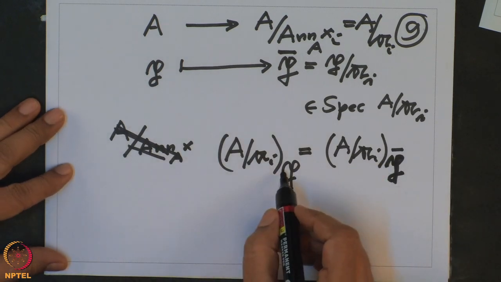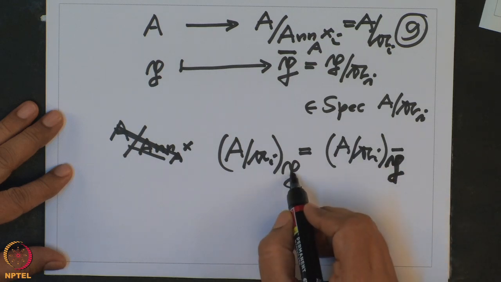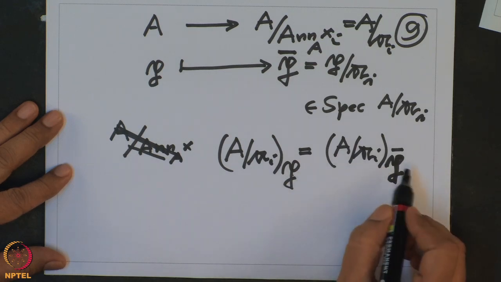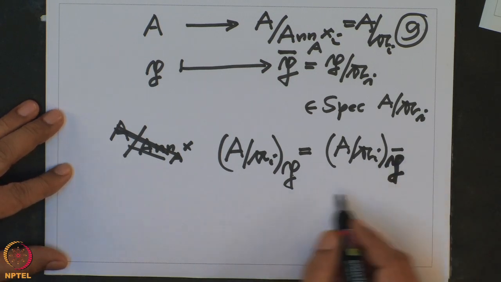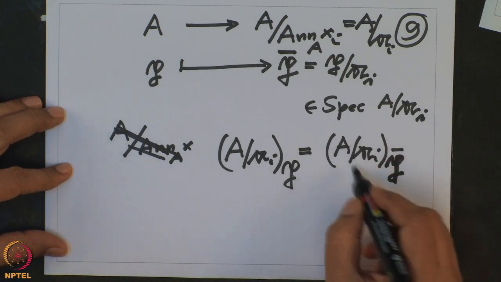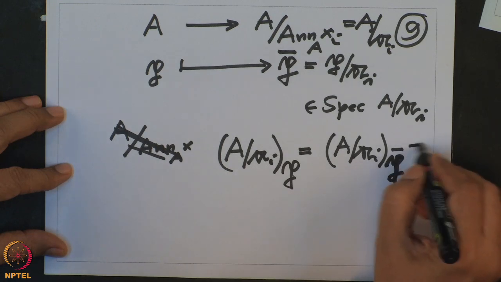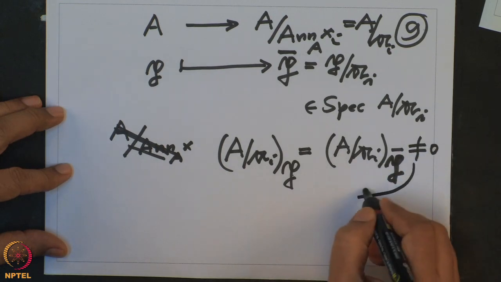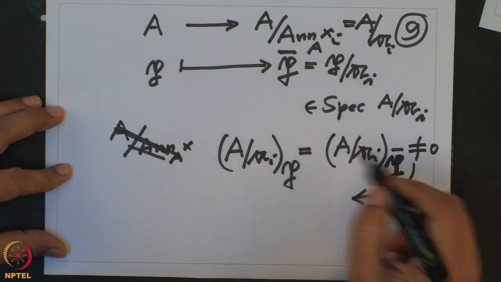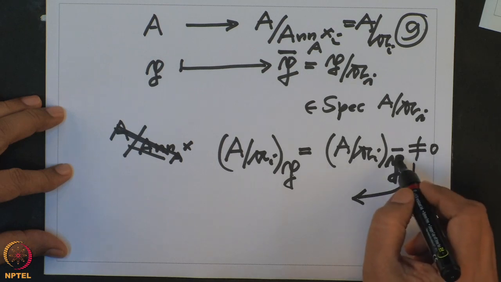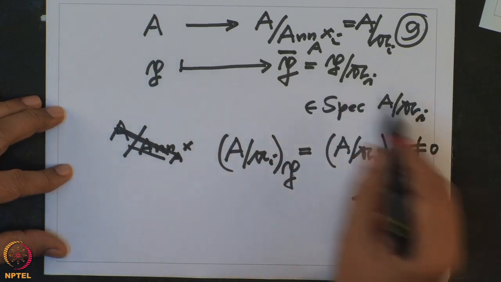That means localization commutes with the residue. So whether I localize first or go mod and then localize, these two operations are the same. But then what is this? This is definitely non-zero, because it is a prime ideal in this ring, and it is a proper ideal.